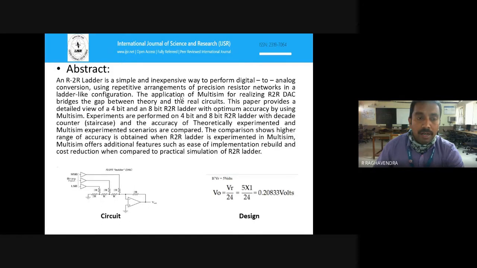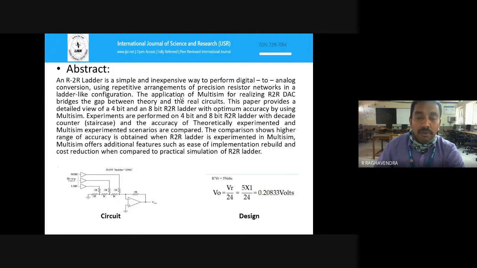So this is the abstract. An R2R ladder is a simple and inexpensive way to perform a digital to analog conversion using repetitive arrangements of the resistor networks in a ladder-like configuration. The application of Multisim for realizing R2R DAC bridges the gap between the theory and the real circuit. The paper provides a detailed view of a 4-bit and 8-bit R2R ladder with the optimum accuracy by using Multisim.